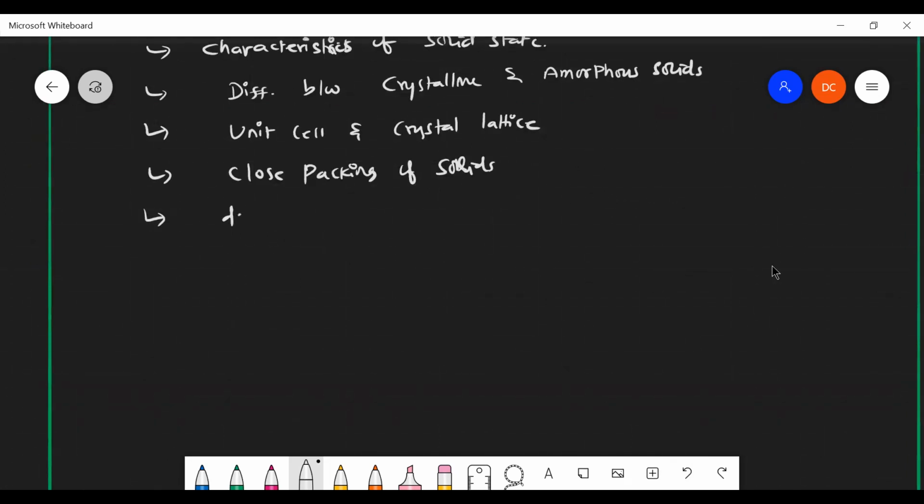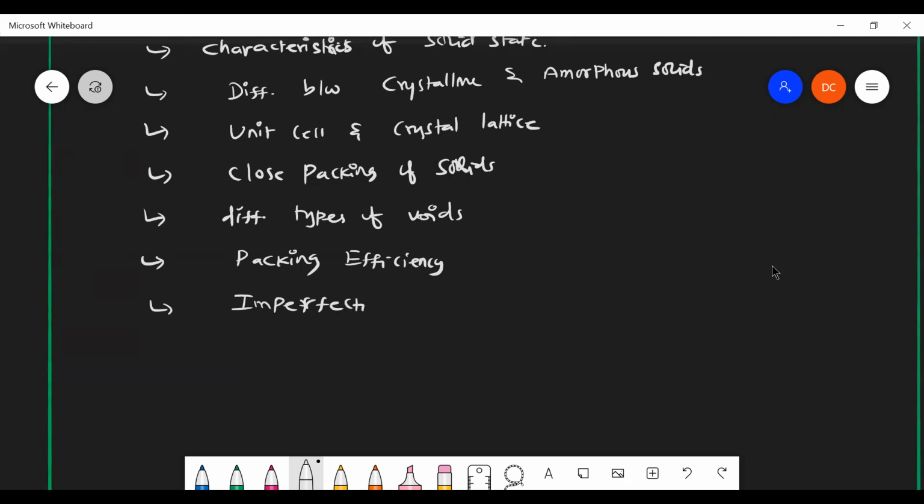Then different types of voids. Void means the holes or small gaps. And then packing efficiency, then imperfections of solids.